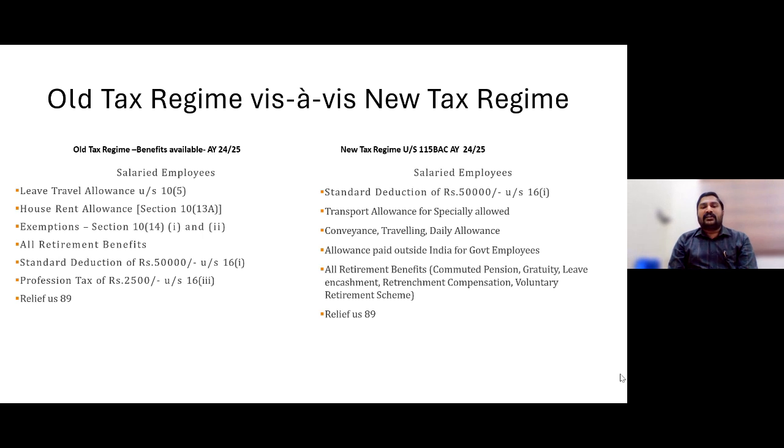In other words, even though you go for the new option, if you are a government employee receiving gratuity at the time of retirement, it is fully exempt. If you are getting leave encashment, it is exempt. Those exemption provisions, 10(10), 10(10AA), 10(10C), etc., the retirement benefit deductions, would be eligible for new tax regime holders also. In other words, retirement benefits are allowed as deduction under both tax regimes.